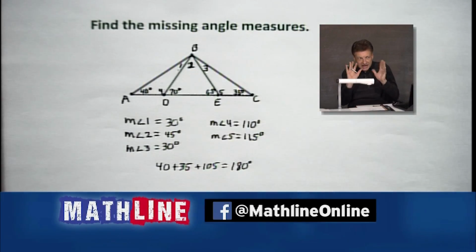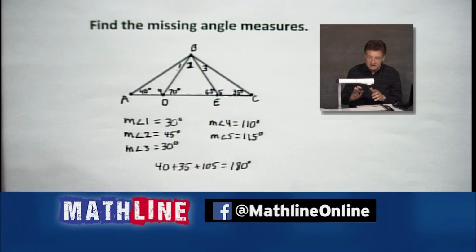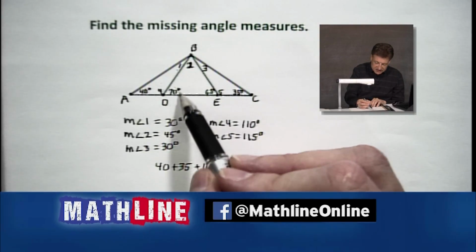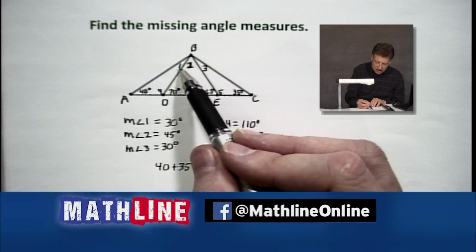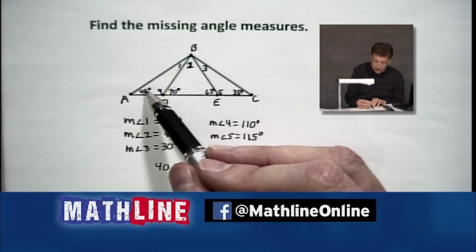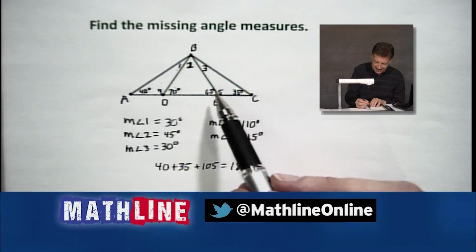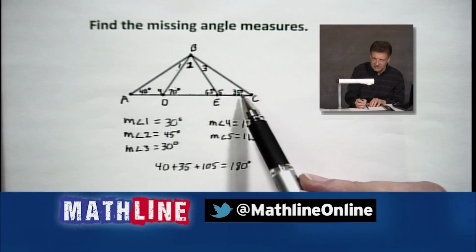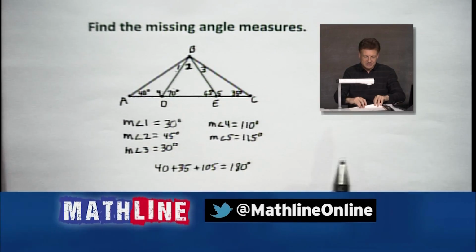Now, I'm getting to the Son of Blockbuster today, which is all about the exterior angle relationship, all right? It's another AKA moment. And I want you to notice something here. This 70, how does it relate to angle 1 and 40? Well, angle 1 was 30, and there's 40, there's 70. You think about it. Think about it long, okay? How about this one, 65 over here? Angle 3 was 30, 35 there. Think about it. How do those relate? That's going to be our point today when we look at our next piece.